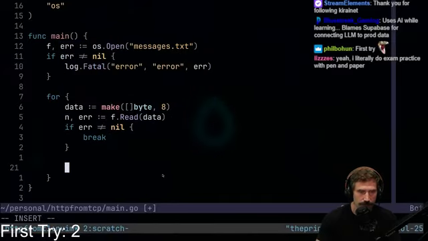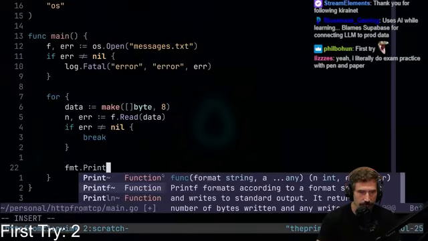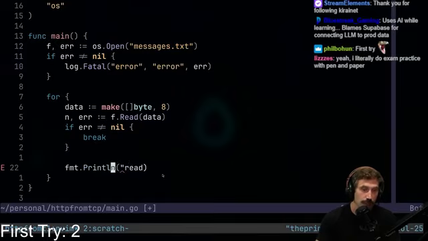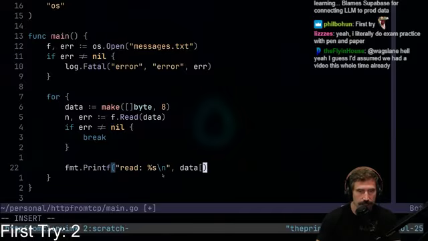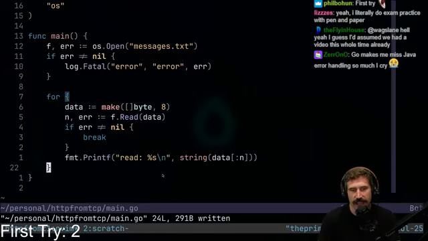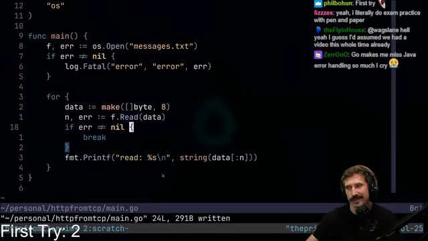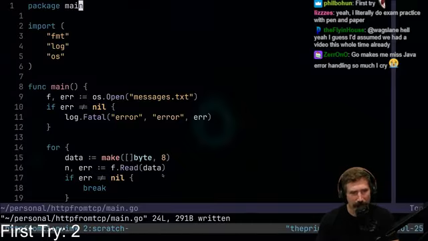Oh, I don't even have to do that. fmt.Println. Actually, no, I have to do Printf, string data. There we go. I know it says do an end of file, but look at me, I'm not even doing an end of file. I'm just doing it to here, okay? Because I'm a rebel.